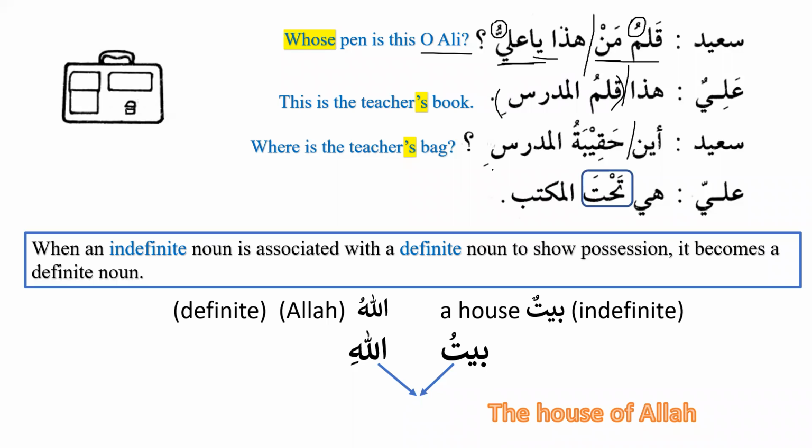So aina haqibat al-mudarrisi, where is the teacher's bag? Hiya tahta al-maktabi. Tahta means under. And you can see over here that I have put it in the box over here. I have put it for a reason. Tahta is a dharf. That means it is adverb. But it functions as thing possessed. It functions as mudaf. Again, tahta is a dharf, it is an adverb, but it functions as thing possessed.